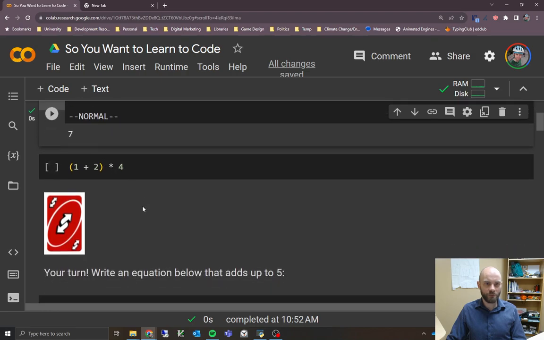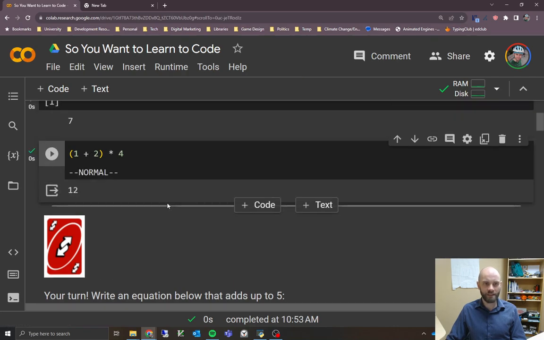The second example here is also fairly simple, but it's just showing that Python follows the order of operations. So it's going to do this operation here first because it's in brackets. It'll do the brackets first, 1 plus 2, and then multiply that by 4 after, because normally multiplication happens before addition, but because it's in brackets, that happens first. So 1 plus 2 is 3, and then we multiply that by 4 in the end, which should give us 12. We'll run that just to make sure that's what we get, and we do, which is great.